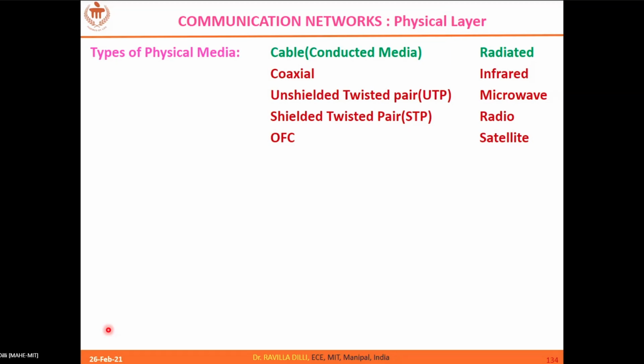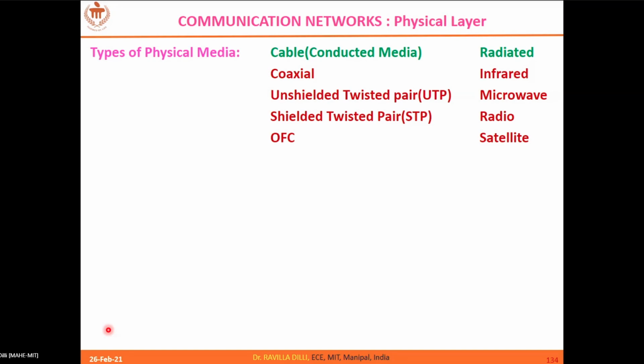It may be wired or wireless. If it is wired, then what sort of cable are you going to use? Whether it is a coaxial cable, shielded twisted pairs, unshielded twisted pairs, or optical fiber cables, what sort of cable you use and the characteristics of those cables are all the responsibility of this physical layer.